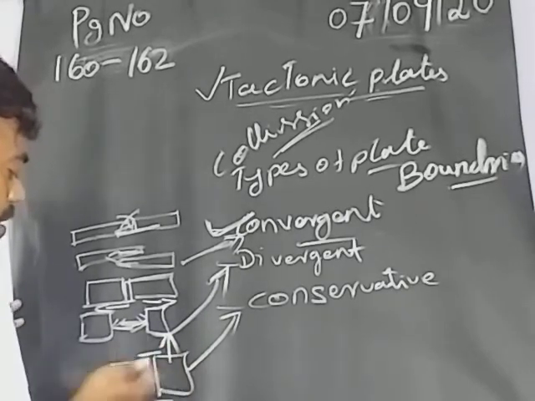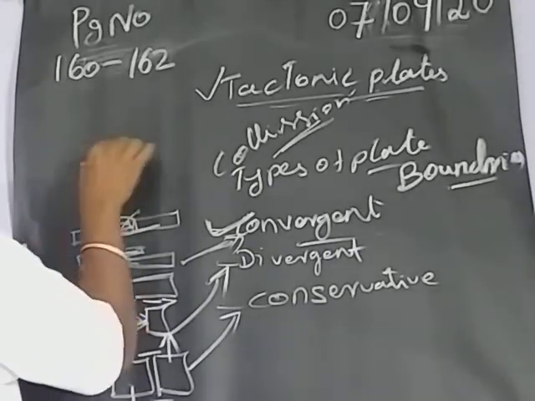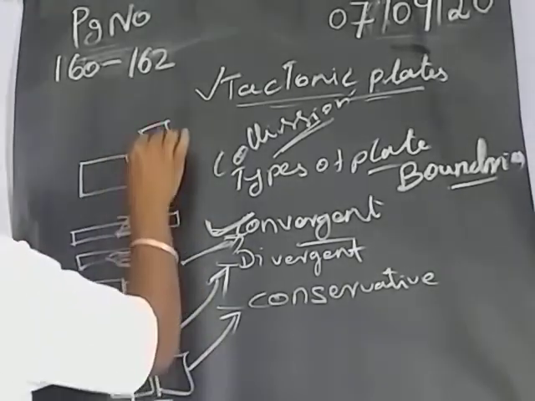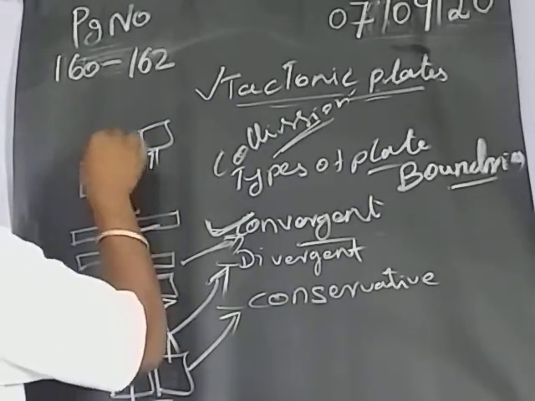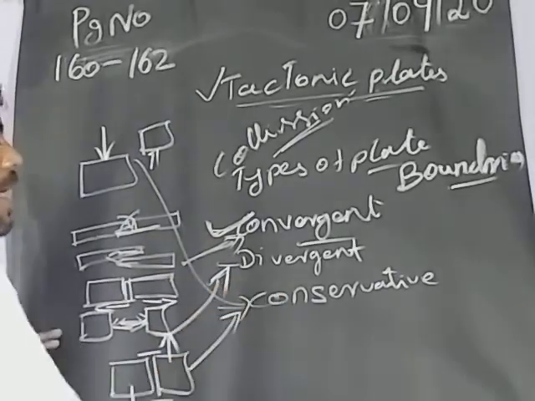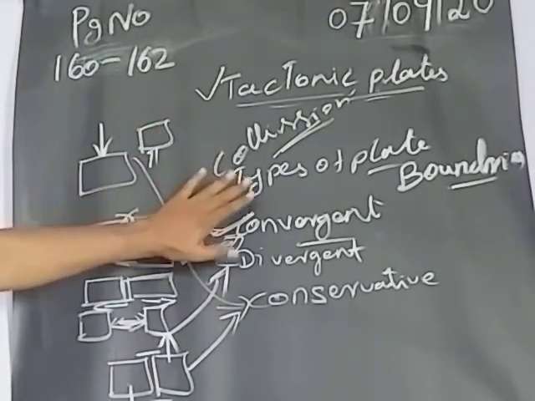See, here it will be in the same place. But because of the plate movement, this plate will move towards this direction, or maybe this one will move towards that direction. This kind of change will be called a conservative boundary. So these are all the types of plate boundary.